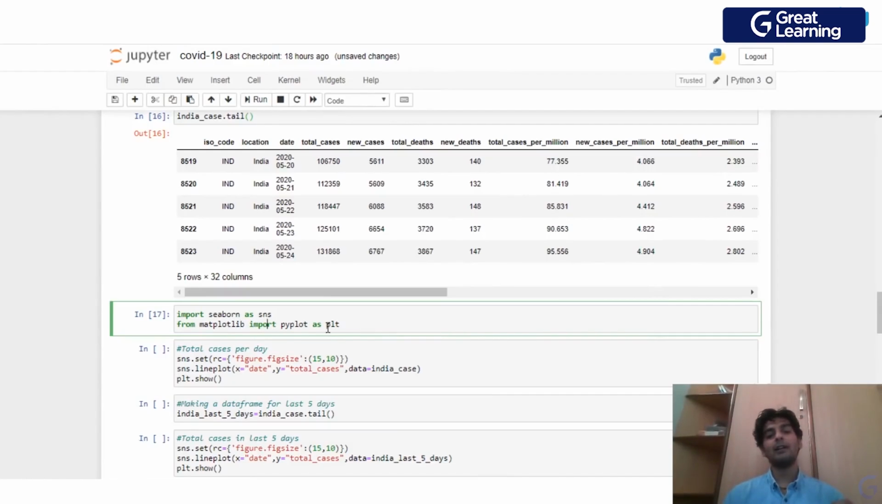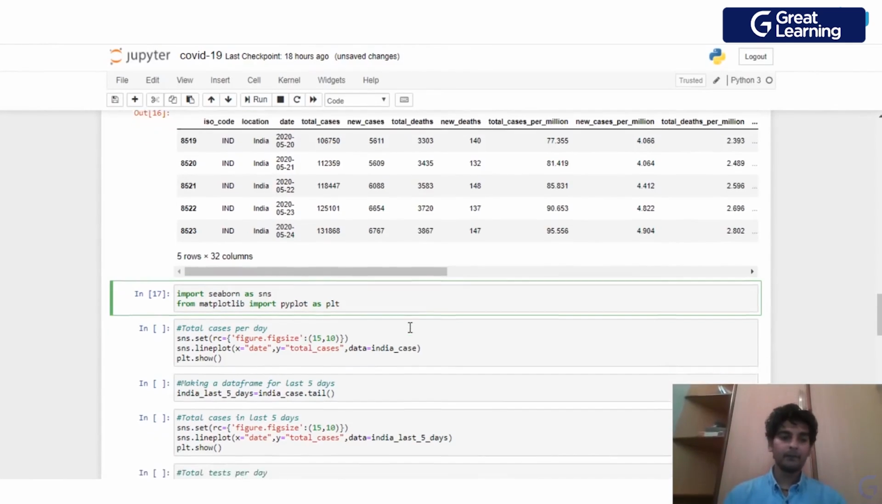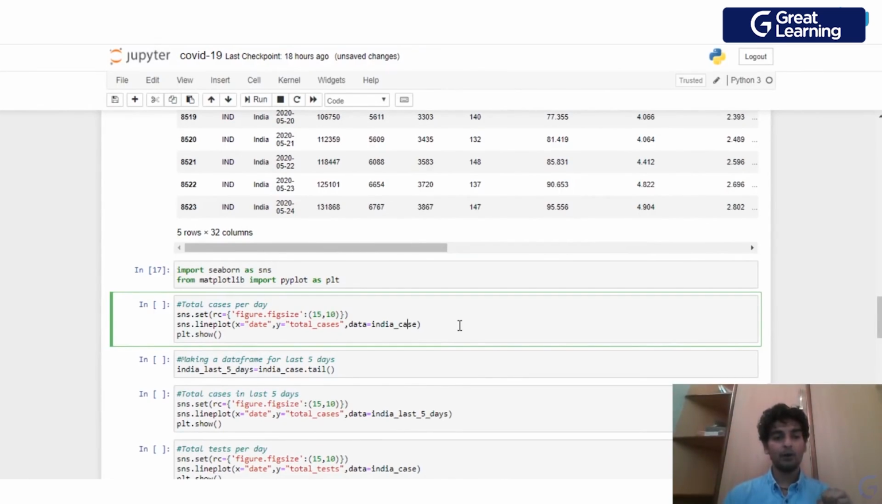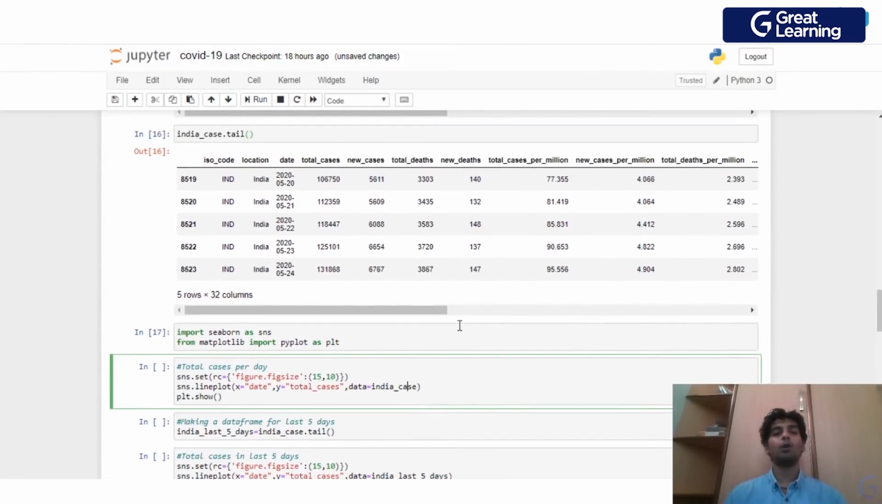And from Matplotlib, we are importing the pyplot library. So pyplot is a sub-module which is part of the Matplotlib library. And for Seaborn, we are giving the alias sns, and for pyplot, we are giving the alias plt. Right. So now that we've imported this, what we'll do is we will go ahead and make a line plot for date and total cases. That is, we'd want to understand how the total cases are increasing date by date.